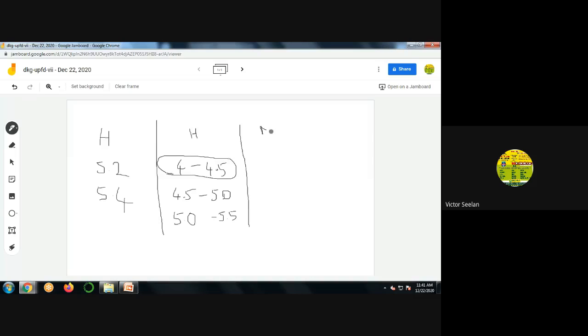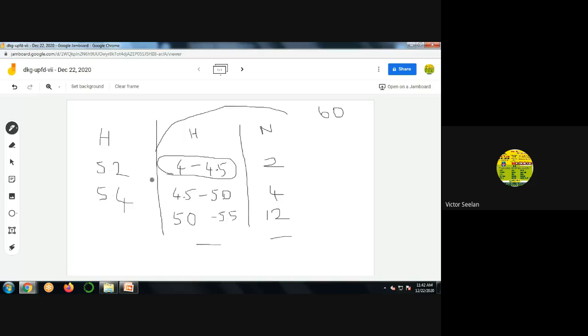Now here, number of students. Totally in your class there are 60 students. From the 60 students, in 4 to 4.5 there are 2 students, and 4.5 to 5 is totally 4 students. 5 to 5.5 there are 12 students, and so on.